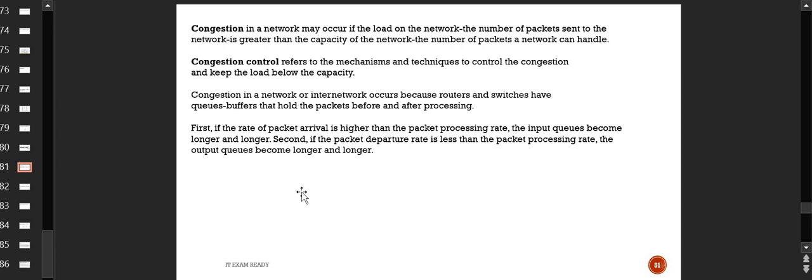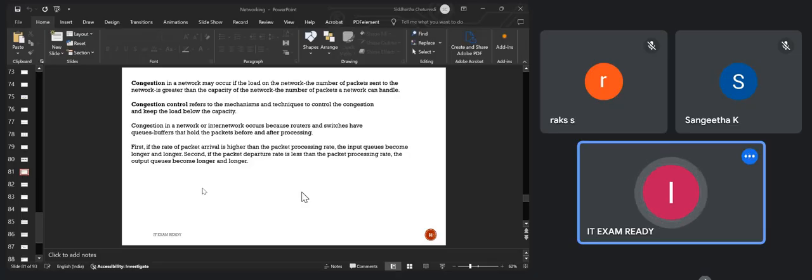So all these things are responsible when we come to know that there is congestion in the network. Is that clear? What is congestion? What is congestion control? How can congestion occur? And there are two kinds of techniques, avoidance and prevention, that we need to provide when we have congestion in the network. Is that clear?